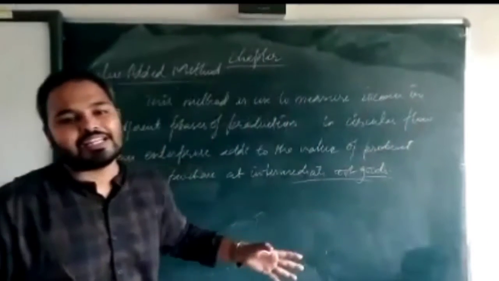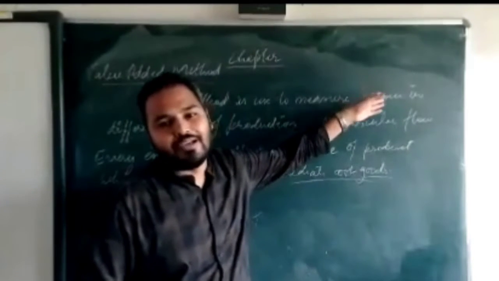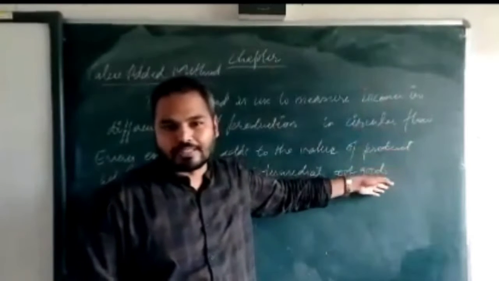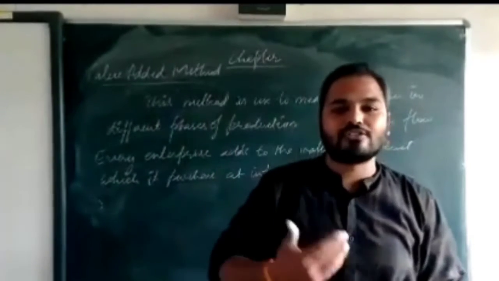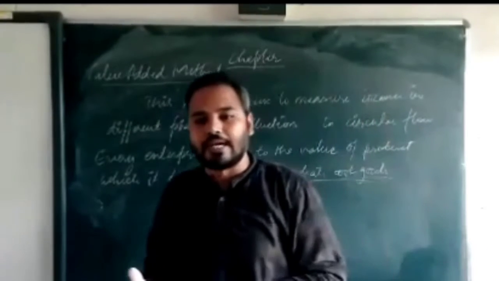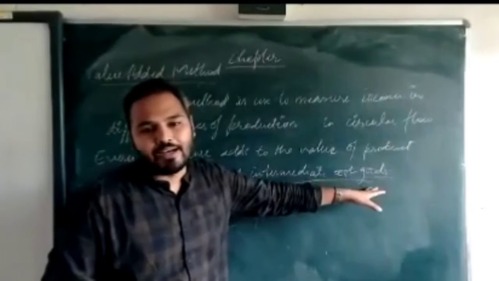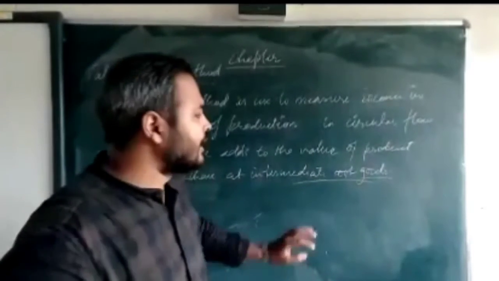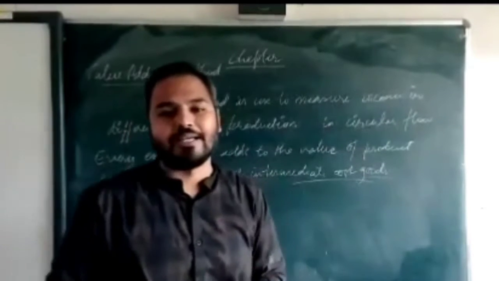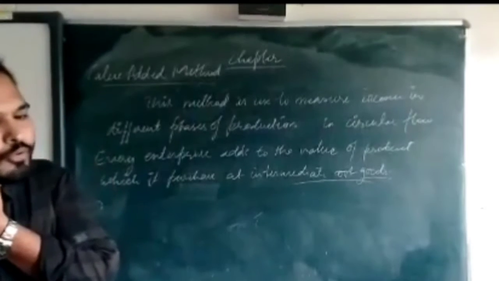So each time, when it was wheat, when it was flour, and when it was biscuit, at every phase of production some value addition has been done. That value addition we will total together and find out the total value addition done on that product, and then we can calculate national income from that. Understood? We will also see different examples for it.